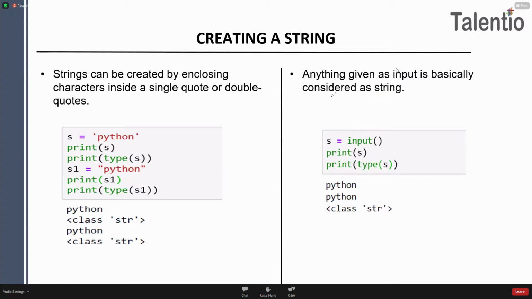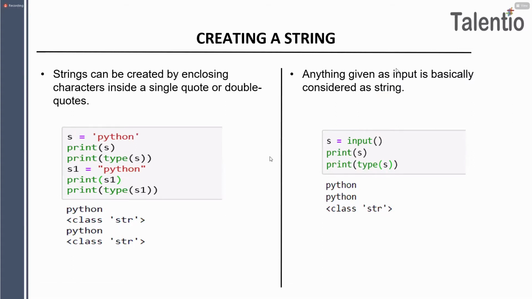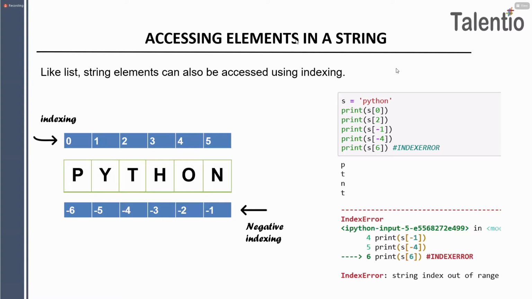Next, guys, we'll see. So guys, here you can see if you want to access an element in a string using indexing, you can simply access it. Here I took one string which is Python. So P is at the 0th location, Y at the first location, T is present on the second location, H is present on the third location.